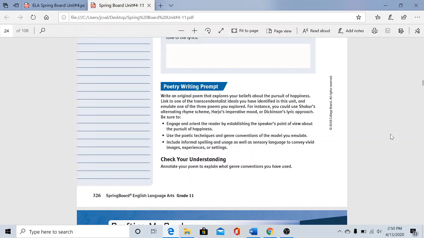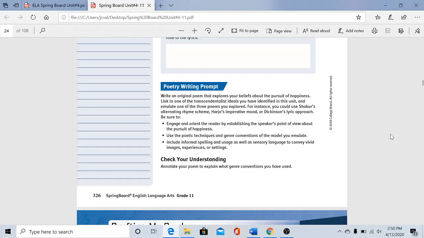Alright, hi juniors. Today we're going to be in 4.5. We're going to skip ahead to page 326 and we're going to be writing poetry. When we do our poems, we're going to follow the three bullet points here and then we're going to do another step that I have you do. I did write my own poem and I'll walk you through how I did it, and that will be it for today. So let's look at our prompt here.